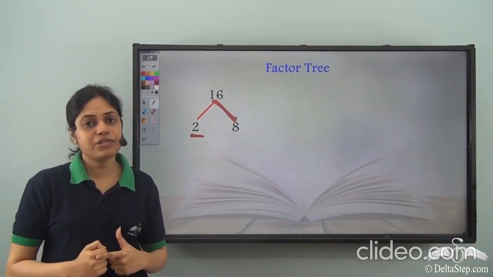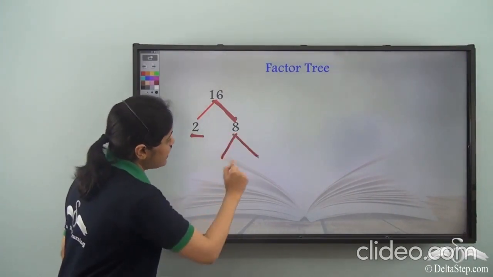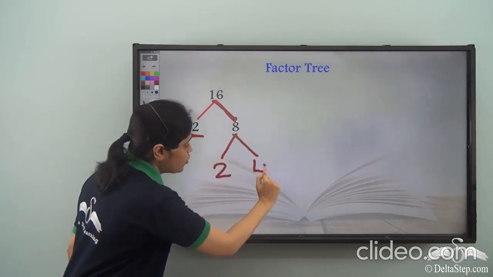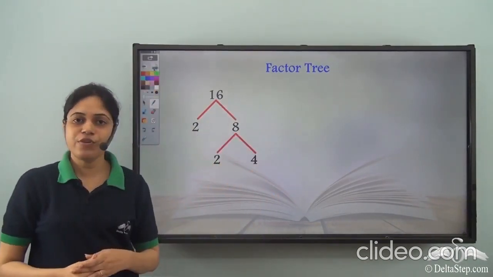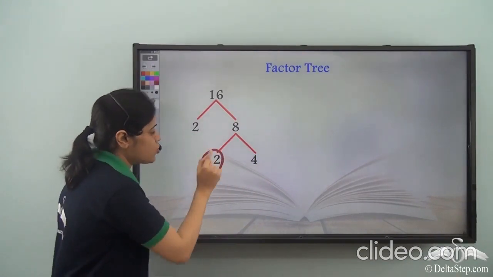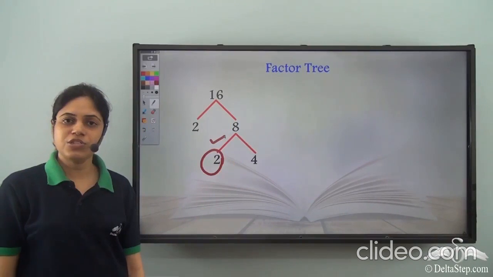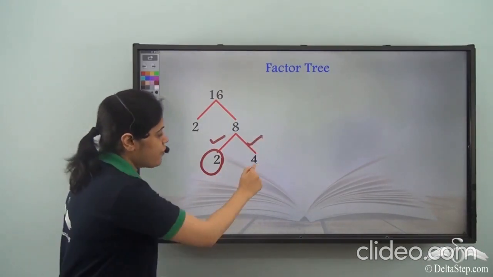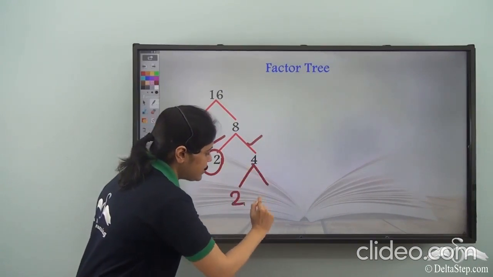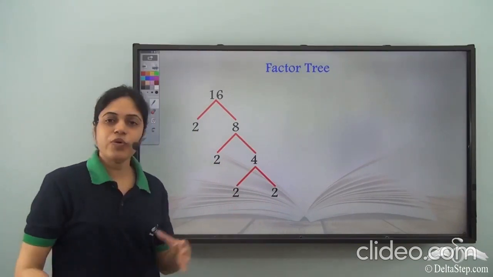Now 8 can be written as 2 into 4. So I split up 8 as 2 and 4. Now once again this 2 is a prime number, so I don't need to do anything to this branch. But for this branch I have 4. So 4 can be further split as 2 and 2.